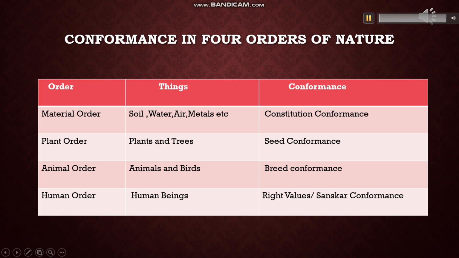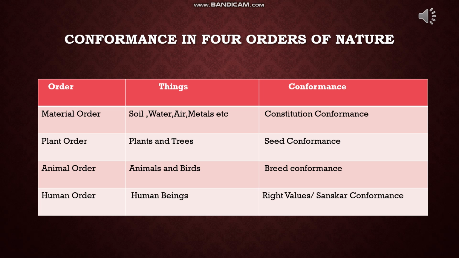In this slide, we will discuss the conformance in the four orders of nature. So what do you mean by conformance? Conformance is the conformity of the orders in nature. First is material order. Material order includes things like soil, water, air, metals, non-metals, etc. And their conformance is at the level of their constitution.